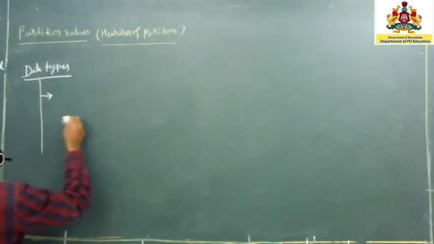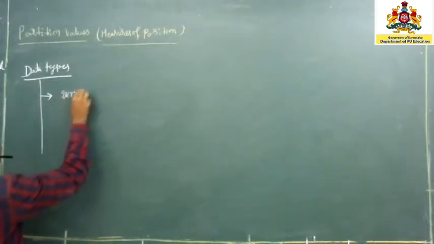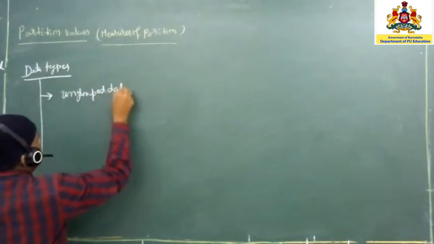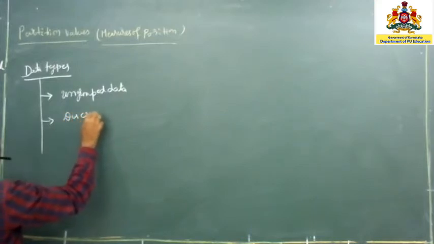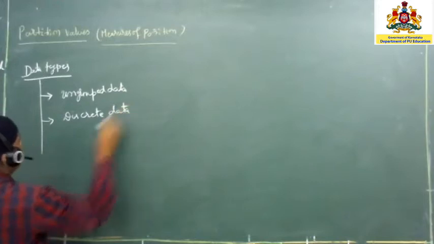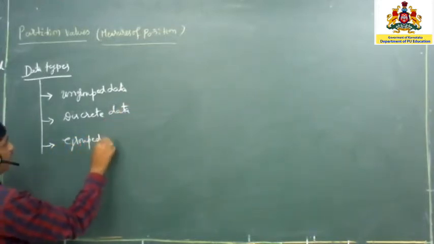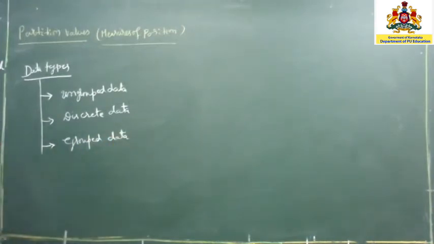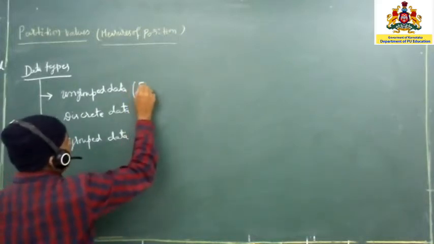The first one is ungrouped data. Second one is discrete data, and third one is grouped data. People are saying it in a different way also, but as far as my knowledge is concerned, ungrouped data. What do you mean by ungrouped data? The ungrouped data means the frequencies are absent.